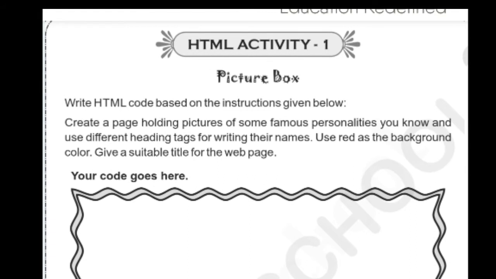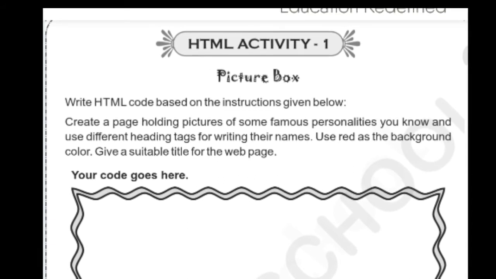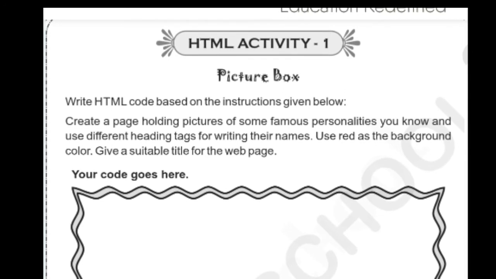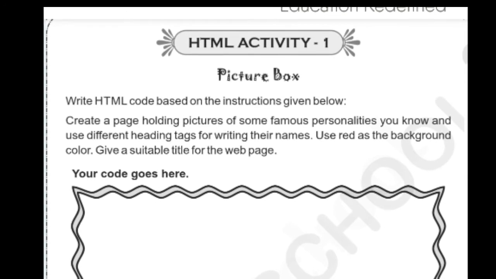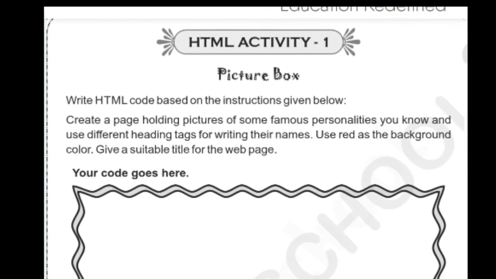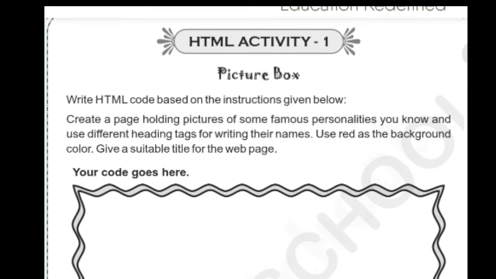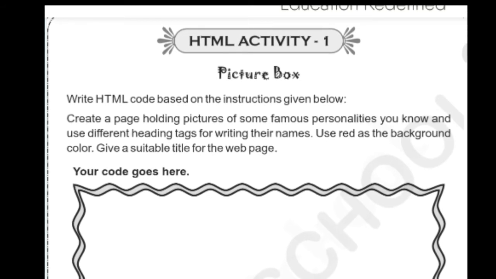Next, the angled brackets head tag. The title of this web page, use the title tag: famous personalities, or my favorite persons, something you want you can give. So title: my favorite persons, the leaders, something. Give a title, then close the title tag. So we have completed 3 lines.